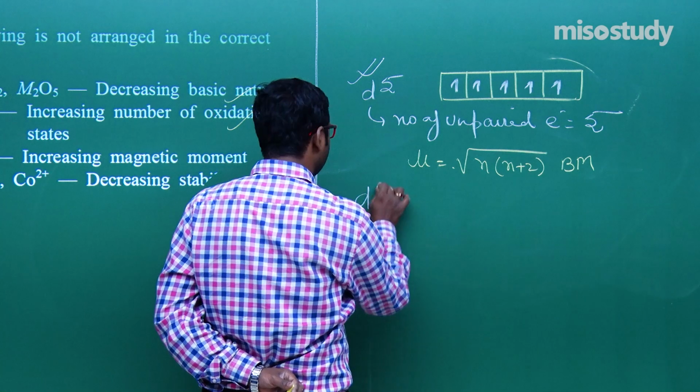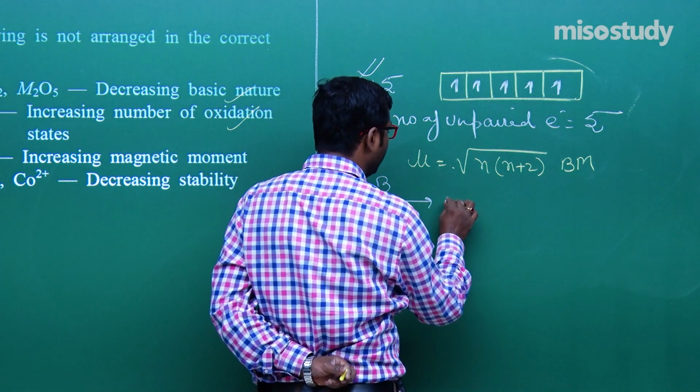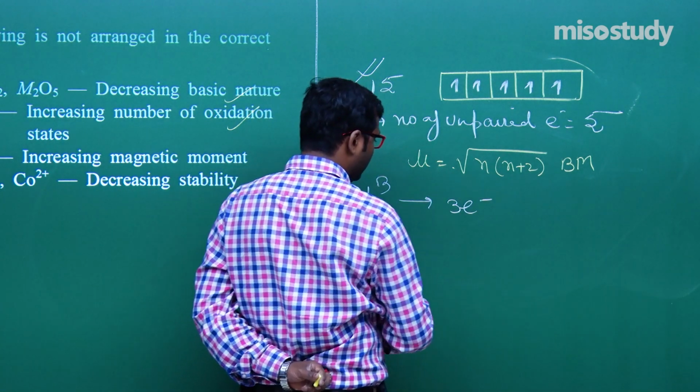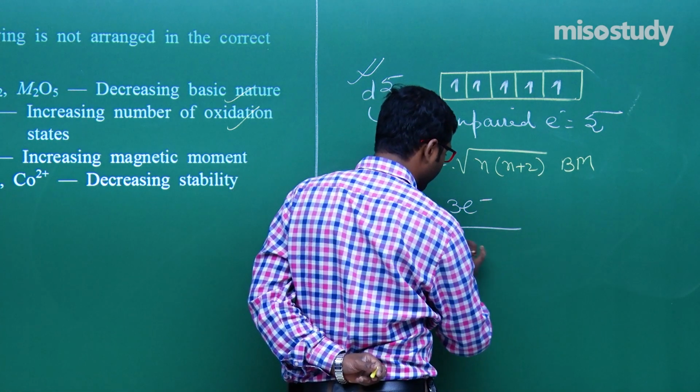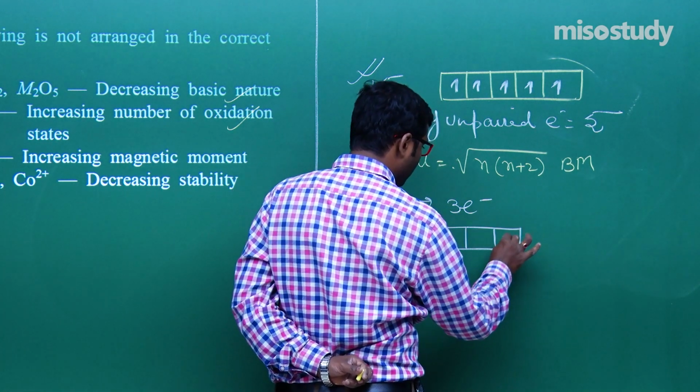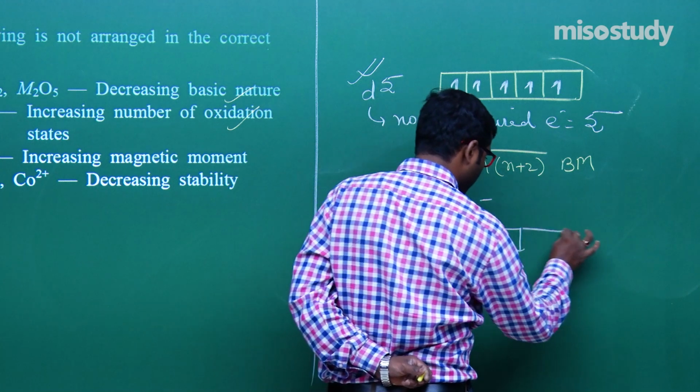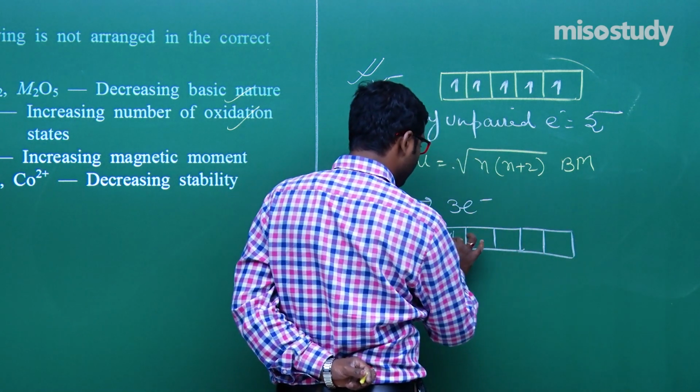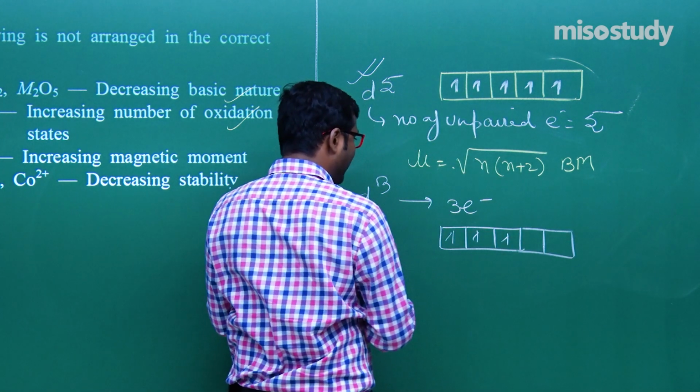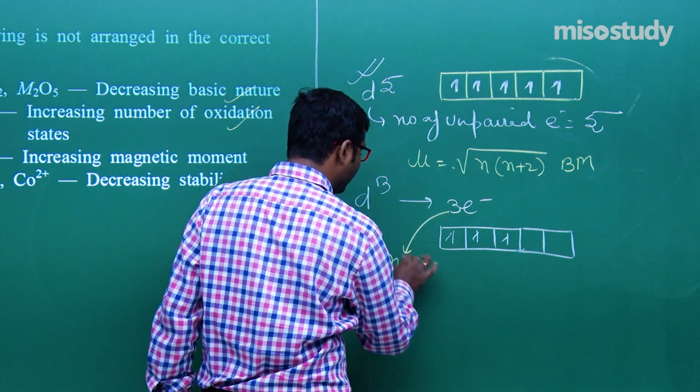If I talk about d3, it has only 3 unpaired electrons: 1, 2, 3. That is, the value of n is 3.